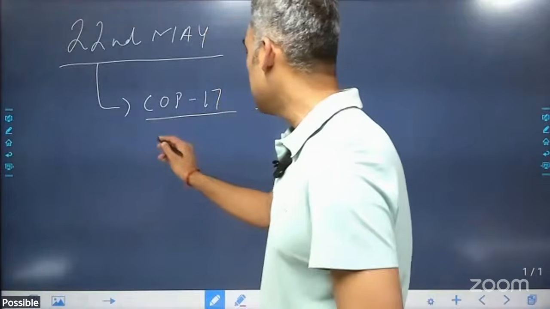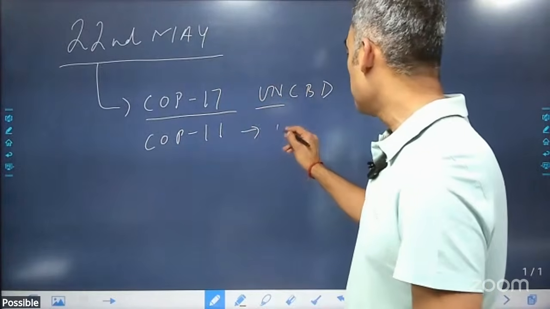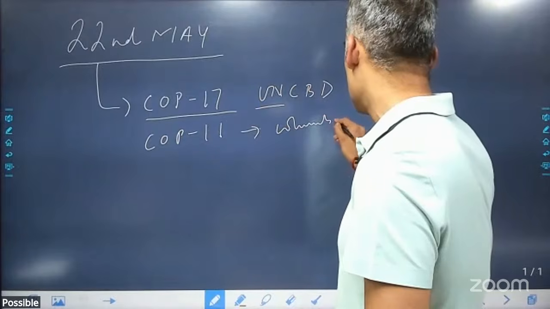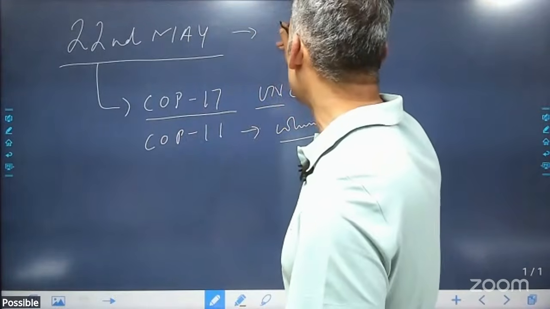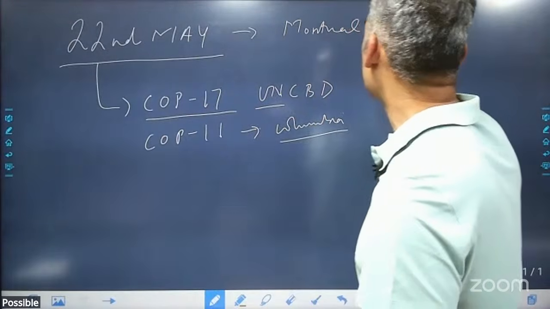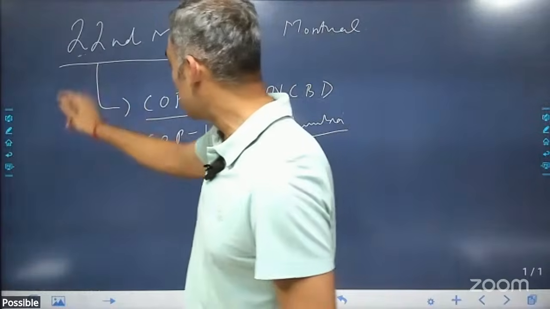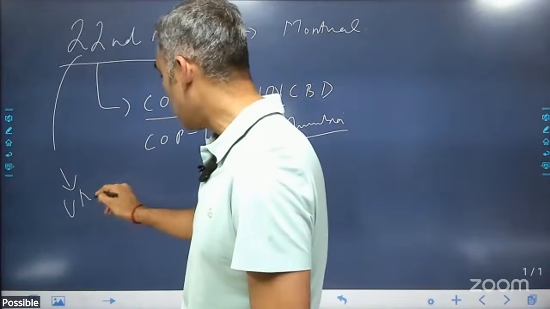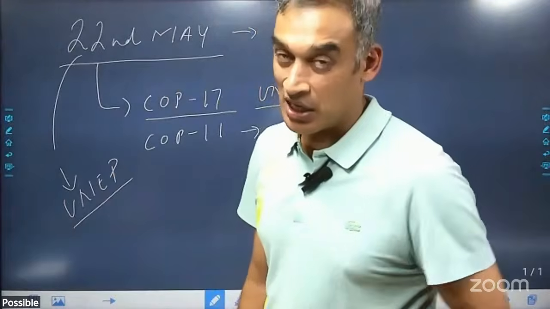Okay, COP16 was held in Colombia and concluded in Rome, and the headquarters of UNCBD is in Montreal, Canada. And this entire organization reports to UNEP, United Nations Environment Programme, which is based at Nairobi, Kenya.